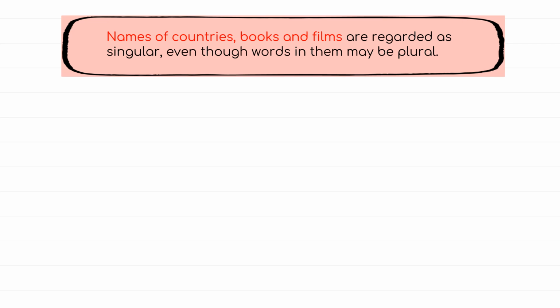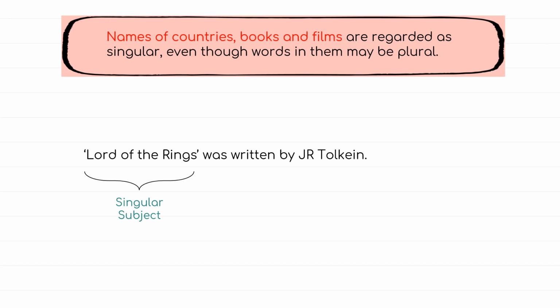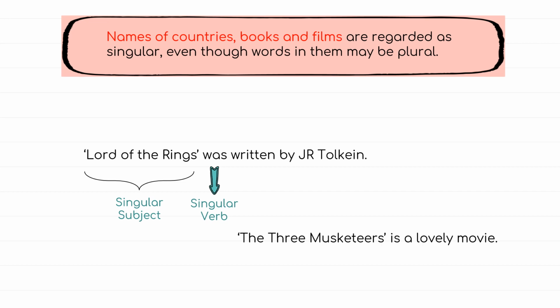Names of countries, books, and films are regarded as singular even though words in them may be plural. In the example, Lord of the Rings was written by J.R.R. Tolkien. Here, Lord of the Rings is a book, so it will be considered a singular subject and the verb will also be singular. Similarly, The Three Musketeers is a lovely movie. The Three Musketeers will be considered singular and the verb too will be singular.